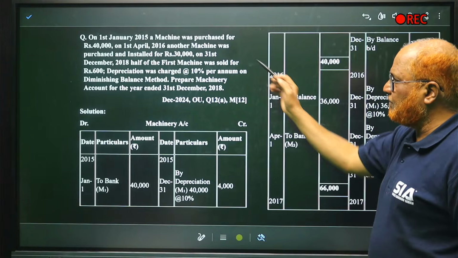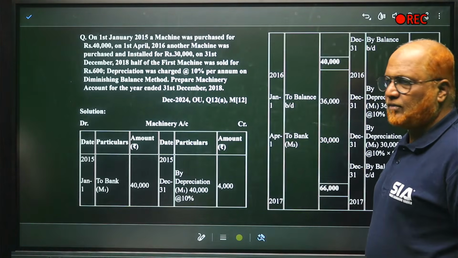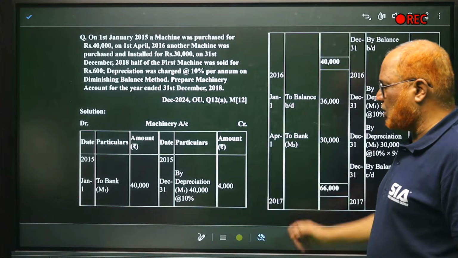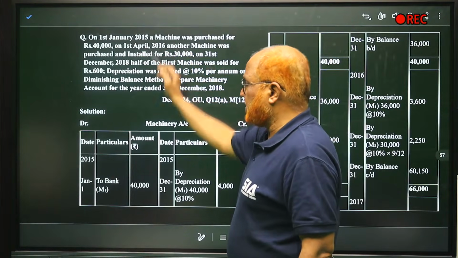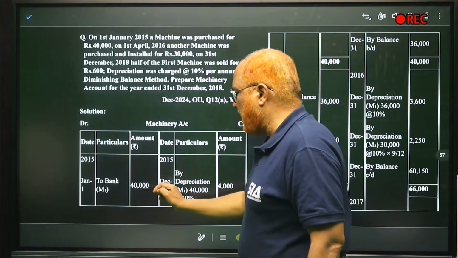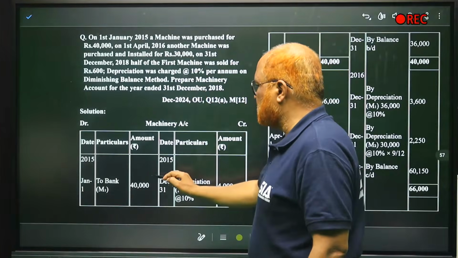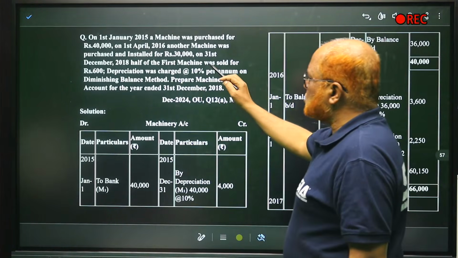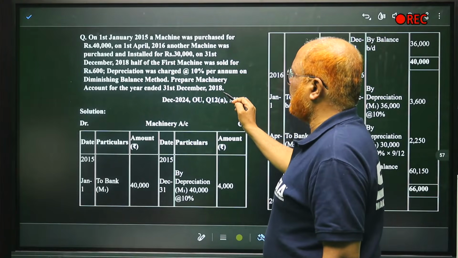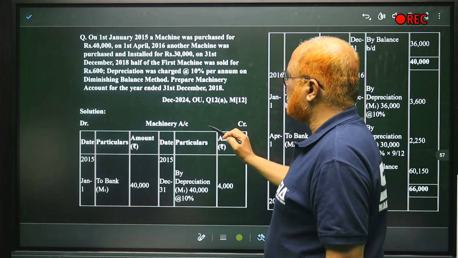So from 2015 to 2018, we have to make the machinery account. First machine was purchased on January 1st, 2015 to bank 40,000. Now, we'll close the accounts on 31st December. Every year accounts are closed on 31st December.